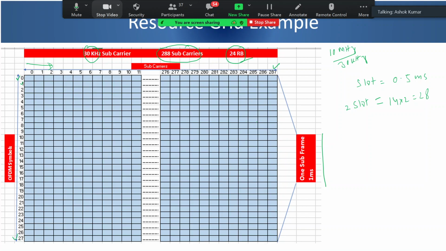From the previous one, the only difference is that I have doubled the subcarrier spacing and also the channel bandwidth. So the resource grid looks like this. For every combination of subcarrier spacing and channel bandwidth, you can create a resource grid, right?